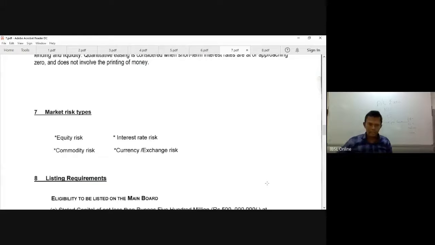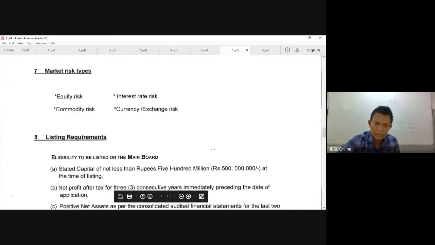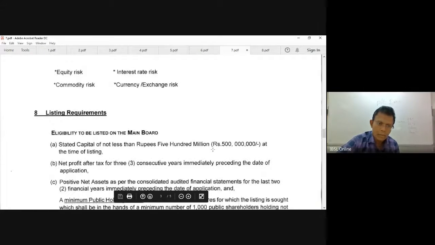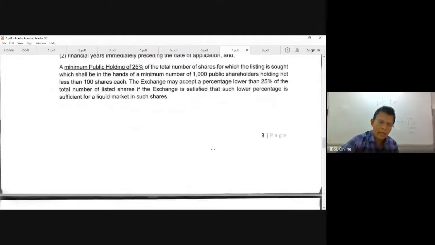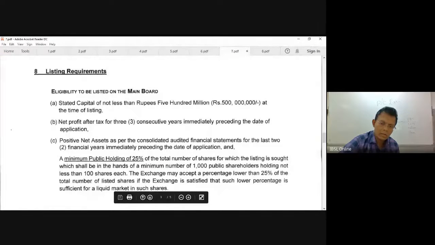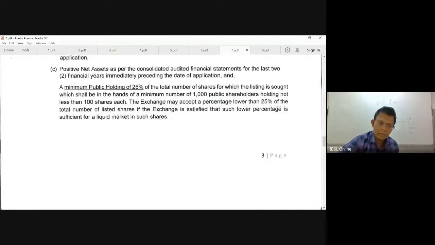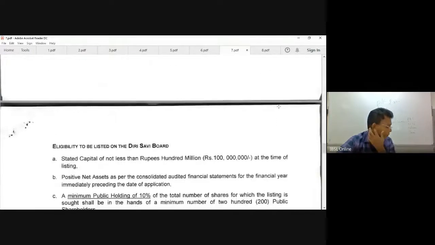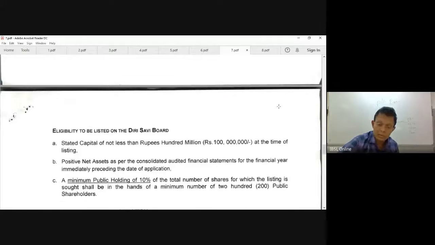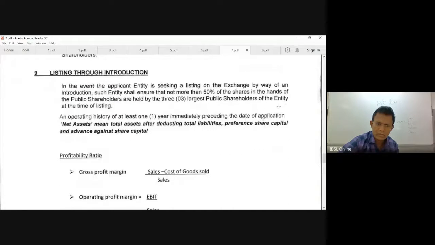So the eligibility criteria for listing also we have learned. I have given a separate note. I just thought of a recap of whatever we have done. And now I have given you the Diriсavi board. Then you have the main board. Then I have given you a note on the MCB board, that is multi-currency board. Empower board also I have given a note on that. We'll see whether it comes.